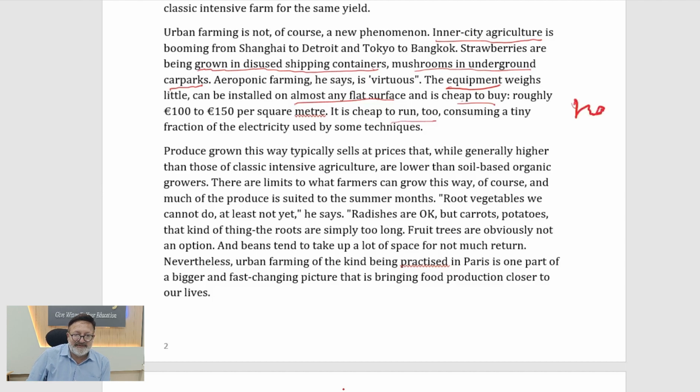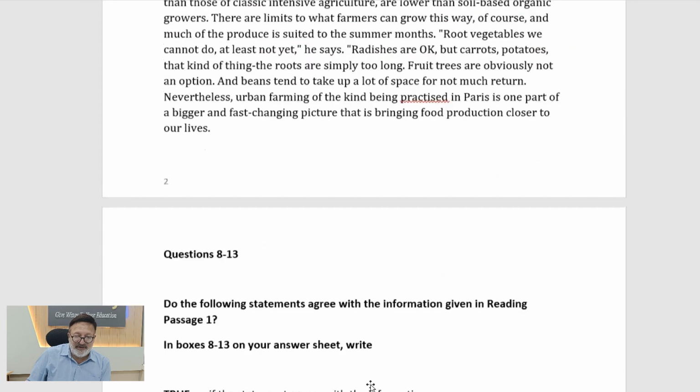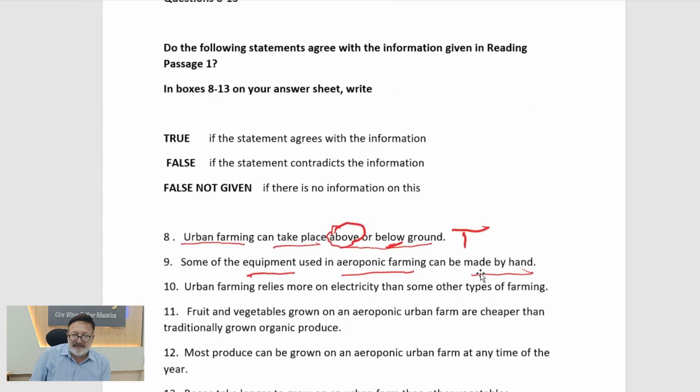Nowhere have they mentioned the word hand. So now let's go back to the question. And the question says can be made by hand. So the answer to this would certainly be not given because this is not given. Okay, another thing students I wish to tell you is that in true false जो क्वेश्चंस हैं वो एक दूसरे के साथ लगभग नजदीक होते हैं, unlike other questions where you have to search for them at different places. So ये एक बहुत बड़ा फायदा है, इसलिए ट्रू फॉल्स जो स्टूडेंट समझ आता है वो बहुत कम टाइम में कर लेता है. So let's go to the next one.